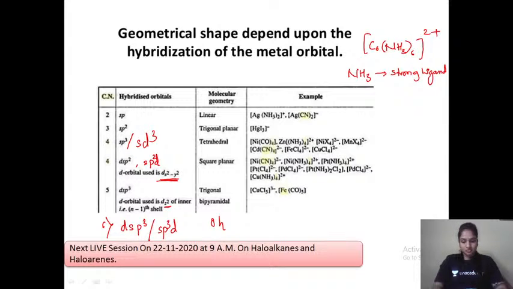Which hybridization is for which structure? If you have finished the answer, you can let me know. Waiting for your replies in the comment section, all of you.